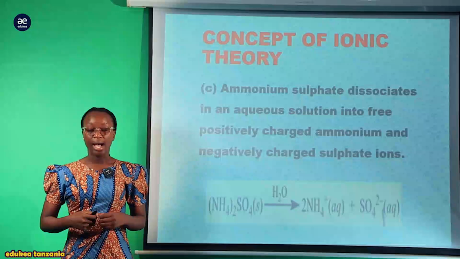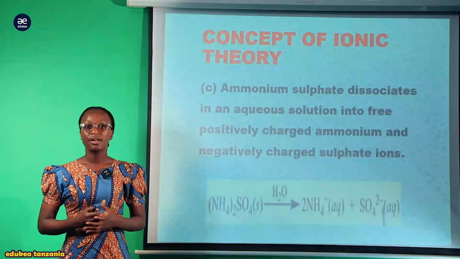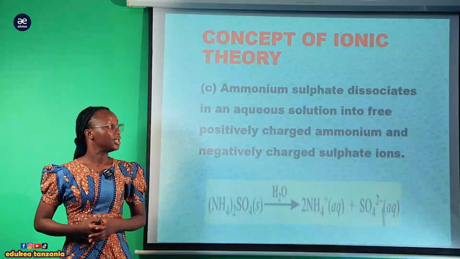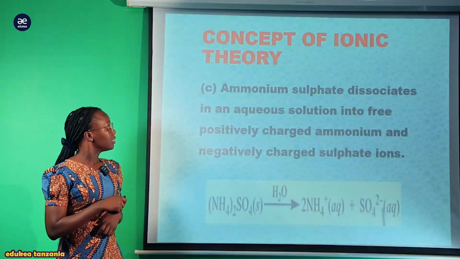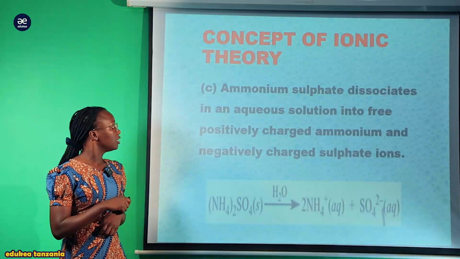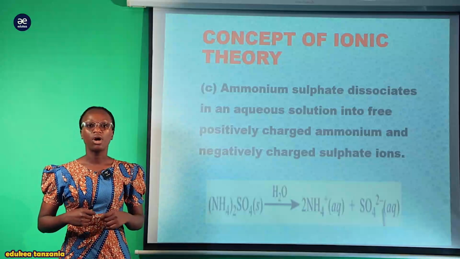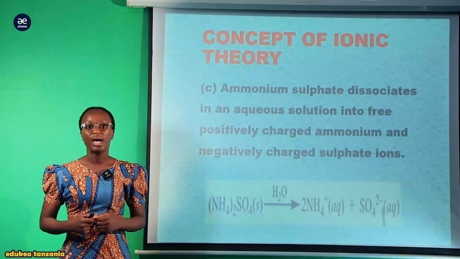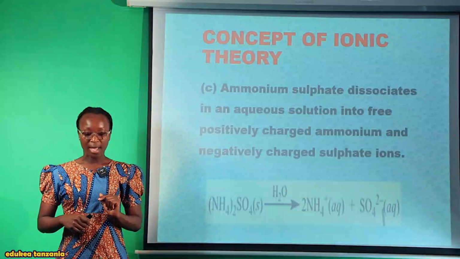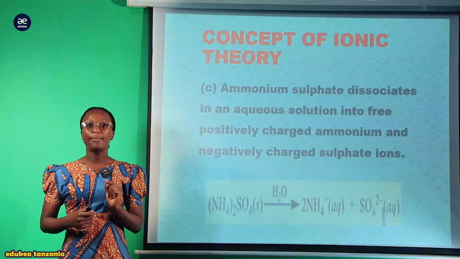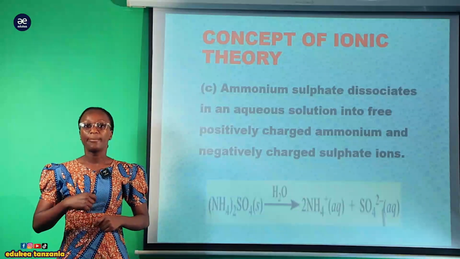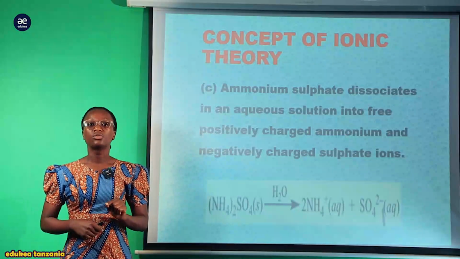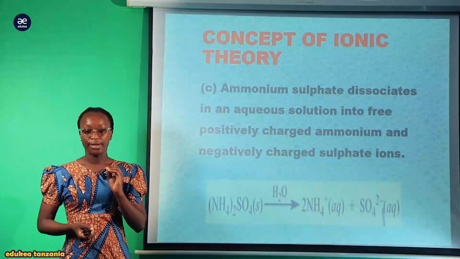Another salt is ammonium sulfate. The ammonium sulfate is a strong salt which tends to dissociate completely. The salt dissociates in an aqueous solution or molten solution into free positive charged ions and negative charged ions, whereby in ammonium sulfate, the ammonium will be the positive charged ion, while the sulfate is going to form the negative charged ion.